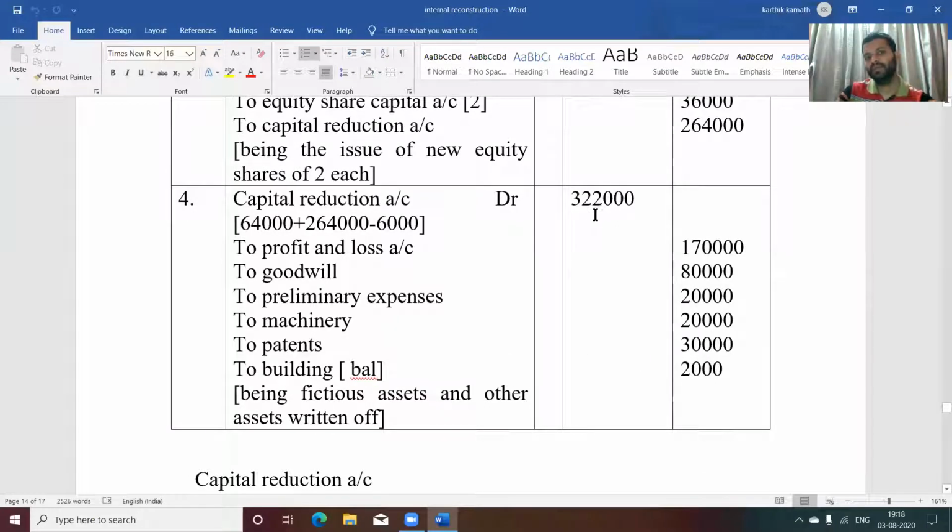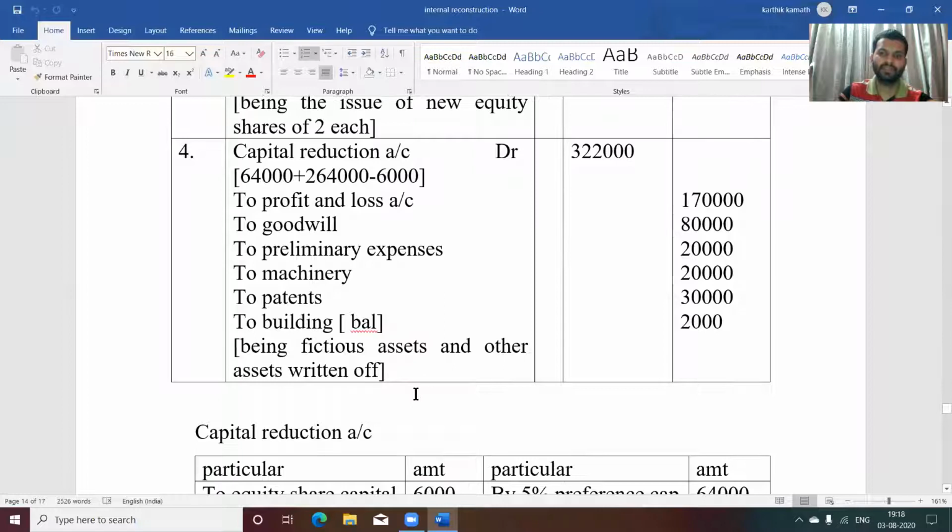Here debit side balance is more than the credit side balance. So here 2 building will be the balancing figure. So how to find out the balancing figure? 3,22,000 minus deduct all these things. You will get the balancing figure as 2,000. Being fictitious assets and other assets are written off.